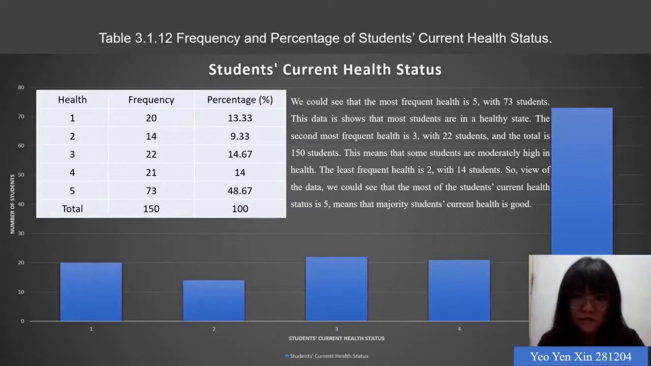The least frequent health is 2 with 40 students. So from the data, we could see that for most of the students, the current health status is 5, meaning the majority of the students' current health is good.